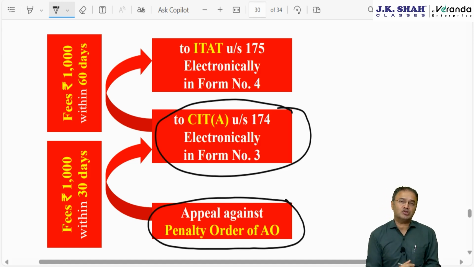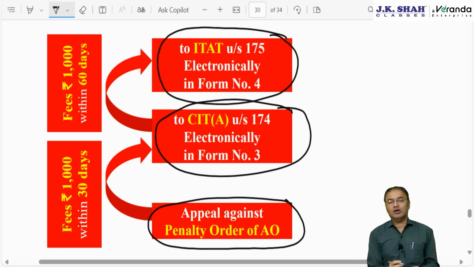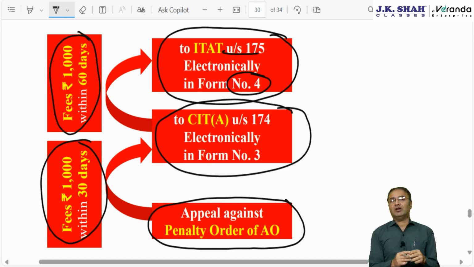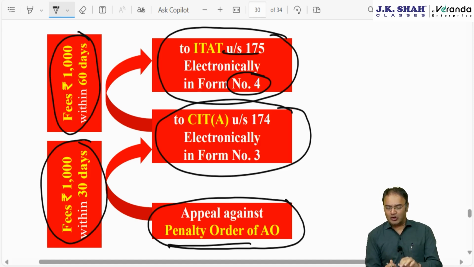There is no separate Commissioner of Equalization levy, and thereafter one can file appeal to ITAT, Income Tax Appellate Tribunal. There is no separate tribunal for equalization levy. Here appeal will have to be filed in form number 4 as per section 175. Appeal to be filed electronically only, and the appeal filing fees will be 1000 rupees always. Time limit is same as Income Tax Act. 30 days for CIT appeal, 30 days from the date of demand notice, or 30 days from the date of receipt of penalty order, and for filing appeal to ITAT, 60 days from the date of receipt of order of lower authority, order of CIT appeal.